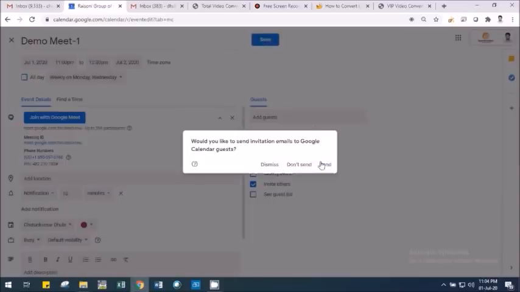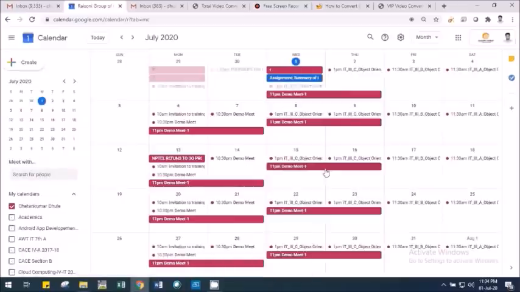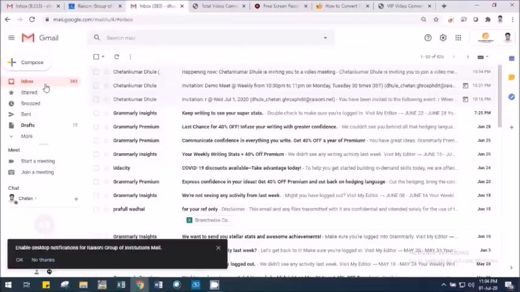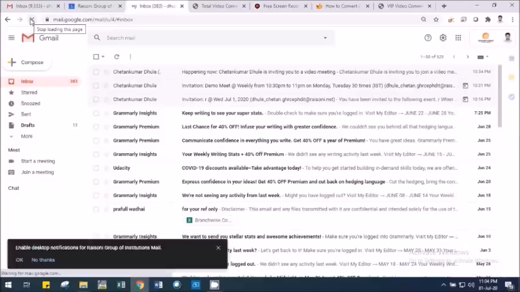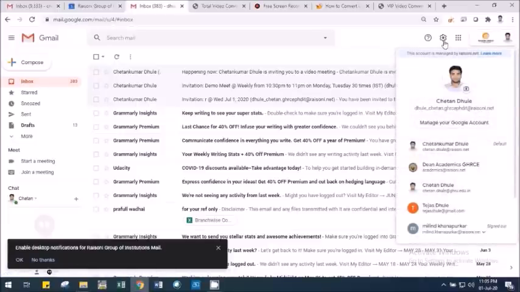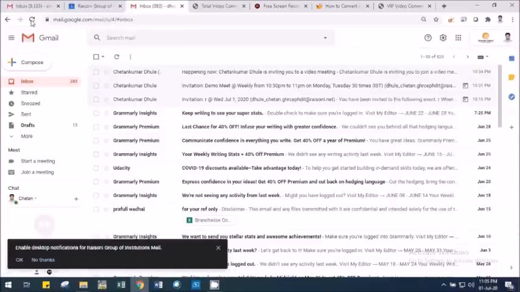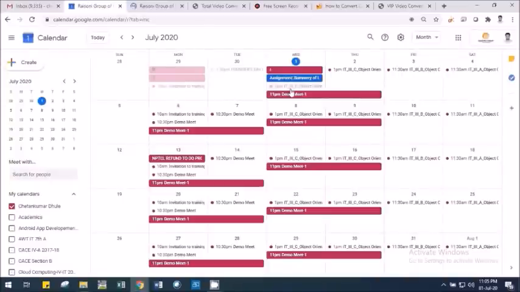Then it will ask you to send the invitation. Yes, I will be sending the invitation. So now my invitation has been sent. So let us open my second mail address where I have sent the invitation, and let us see that invitation has been received or not over there. So I think there is some issue with the timing of the meeting. So let me check what timing of the meeting I have selected.